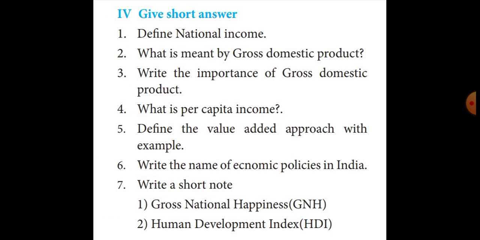That para fully, and in the next page: tea powder plus milk plus sugar is equal to tea. Value of intermediate goods equals value of final goods. Up to there you have to mark. Then the sixth question, I will mark and give in the next class.